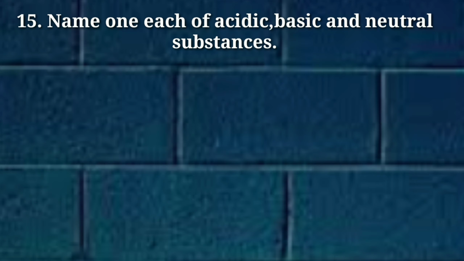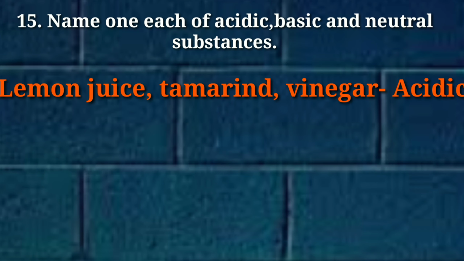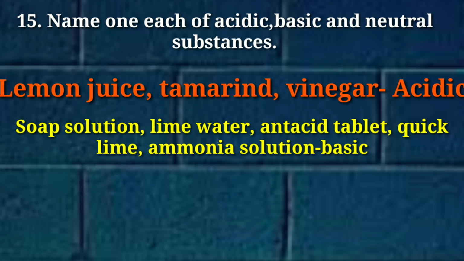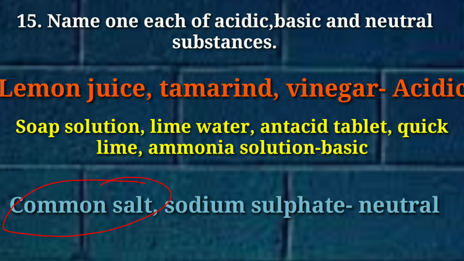The next question is: name one each of the following acidic, basic and neutral substances. First, come to acidic substances. Lemon juice, tamarind, vinegar, these are acidic substances. Soap solution, lime water, antacid tablet, quicklime, ammonia solution, these all are basic substances. Common salt, sodium sulfate, these are salts and neutral in nature. So these are neutral salts.